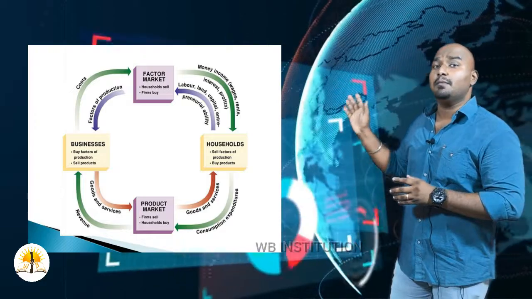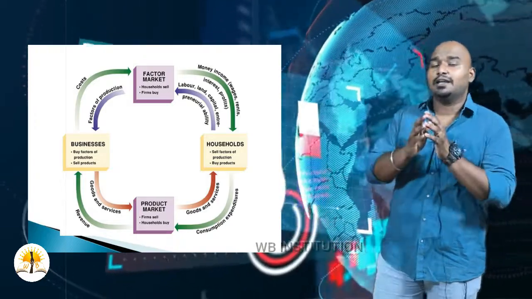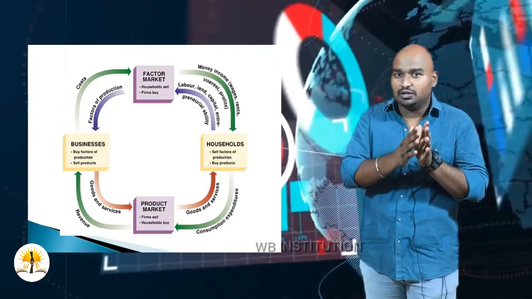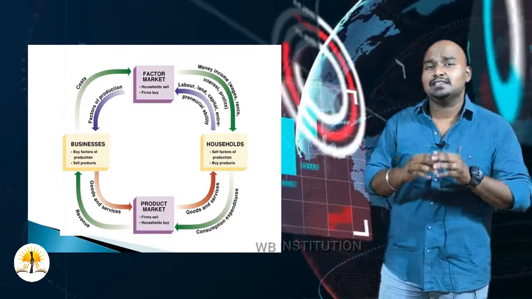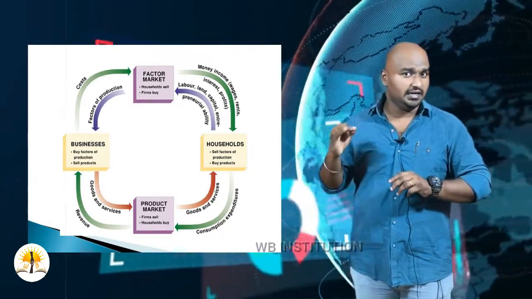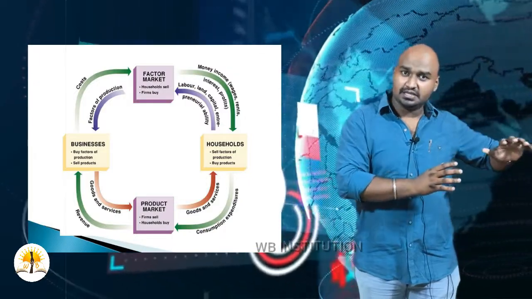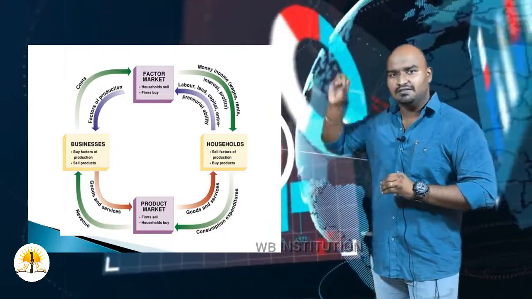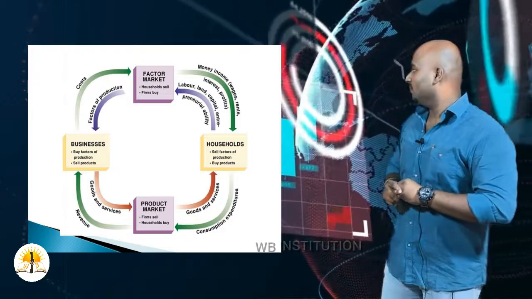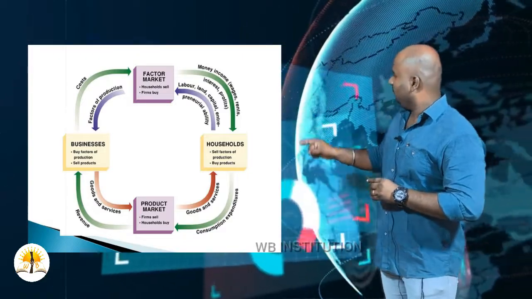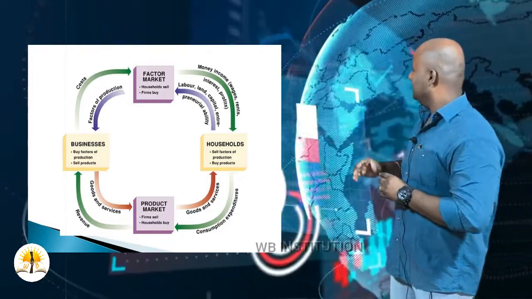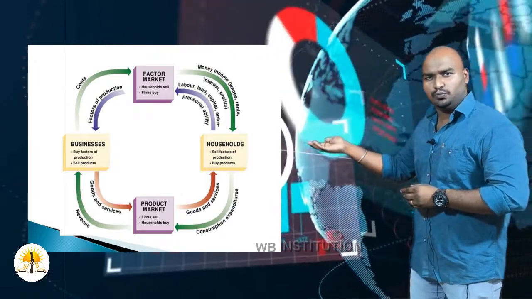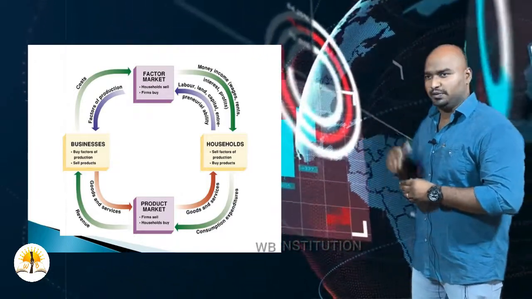Now, what will be the market price? The market price is nothing but factor cost plus tax. Taxes are of two types, direct tax and indirect tax. We are going to discuss these tax types in fiscal policy, that is public finance. For now just have an idea that there is a tax levied by the government at 10%. So market price equals factor cost plus tax. Now the product price in the market will be 22 rupees.